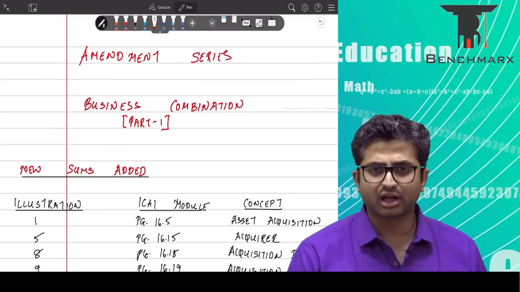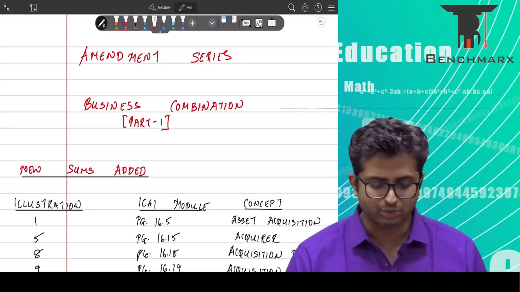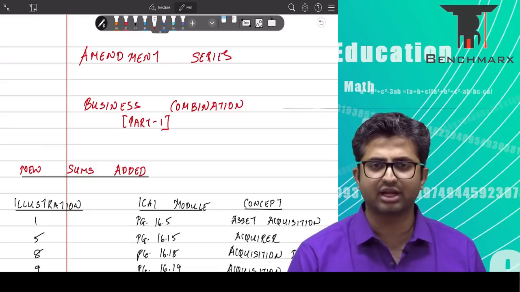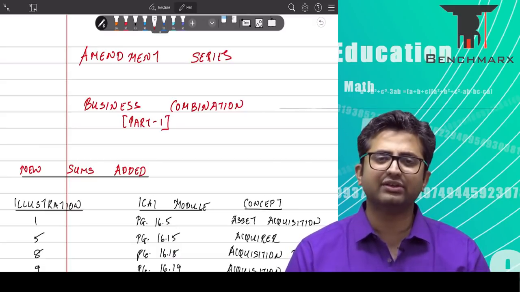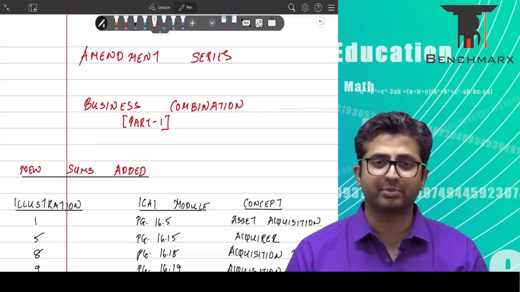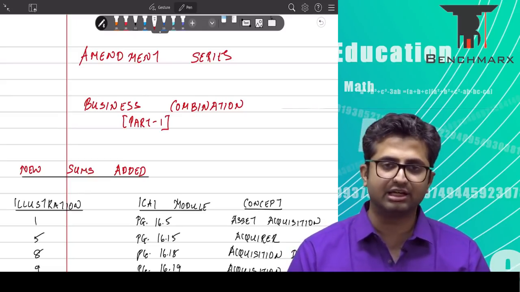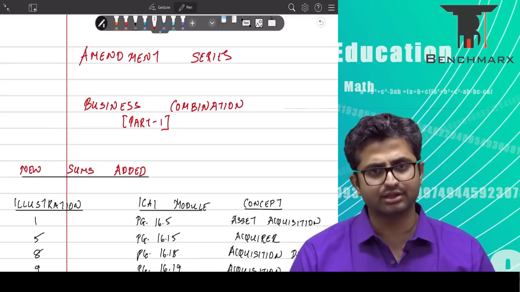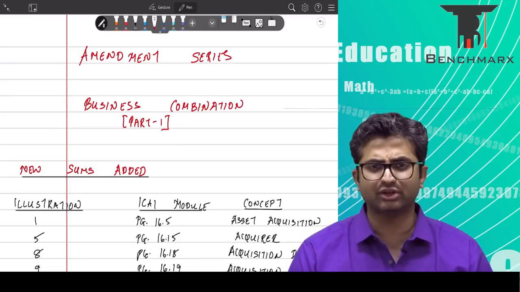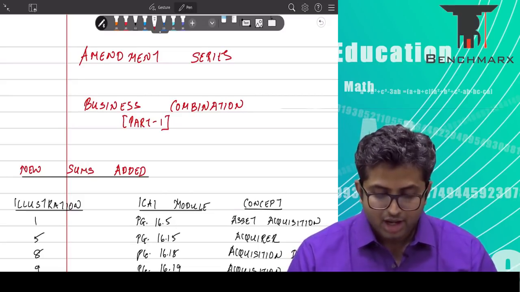So considering that there are 18 illustrations, we would divide this into two separate videos. Today I would be doing the first 9 of them, and in the next video I would be doing the other 9. So most of these are new sums in terms of practice sums which have been added. There is, remember, no change in Ind AS 103 per se. The standard remains as it is. So we'll go to each of these questions one by one, try to solve them in a slightly faster manner.